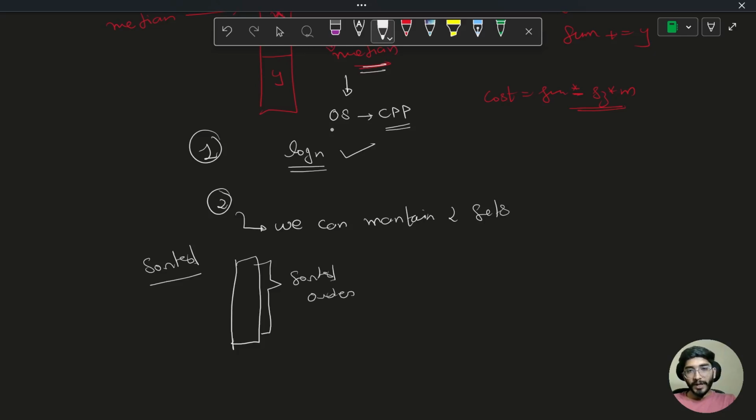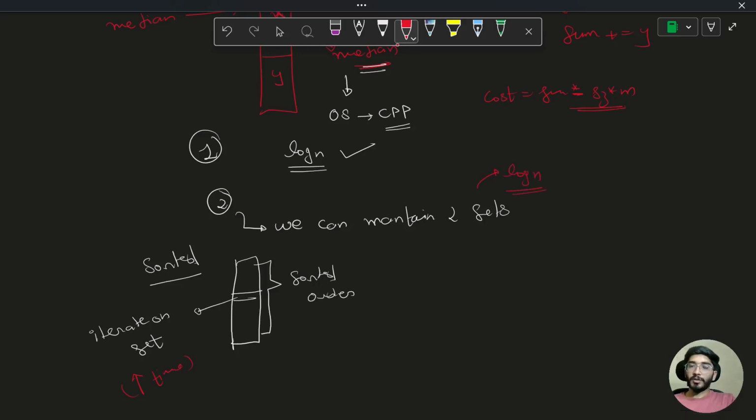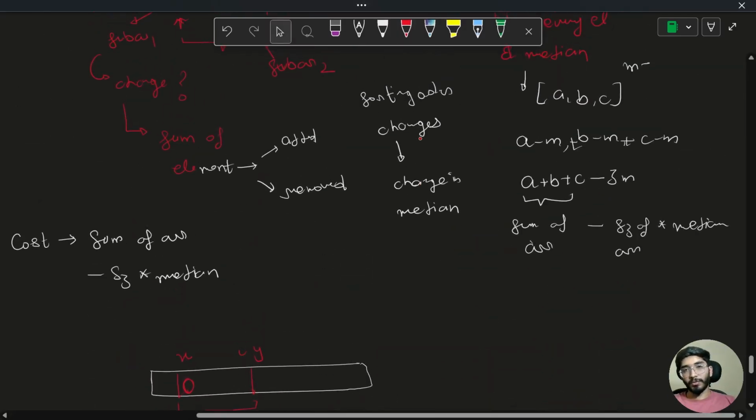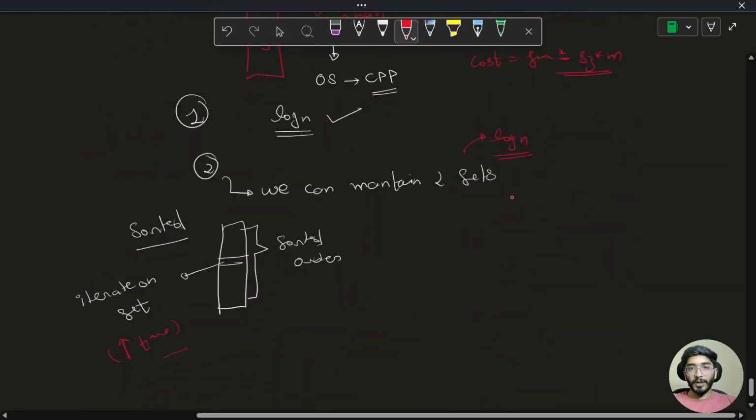But to get the middle value, I have to iterate on the set, because I cannot just use indexing on a set to get the middle value, and that is going to cost me more time that I cannot afford, because sets already work in log n time for sorting. So I cannot waste my time on iterating, because I almost have a buffer of log n time that we just discussed here, that we should calculate the cost in log n time only.